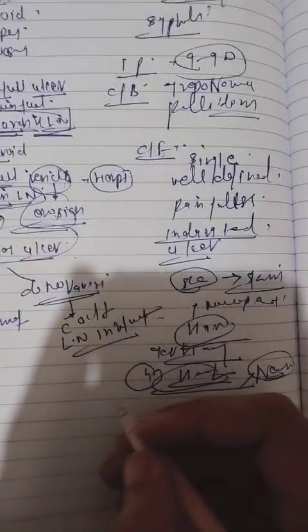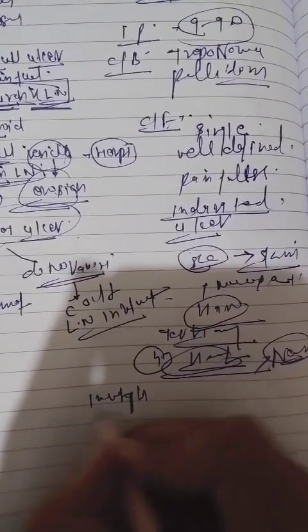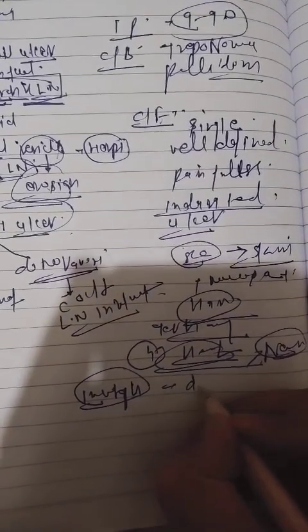Tertiary syphilis. Basically guys, the investigation done in primary syphilis is basically dark ground microscopy.